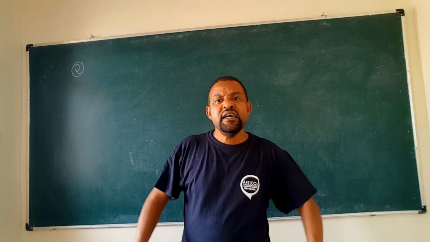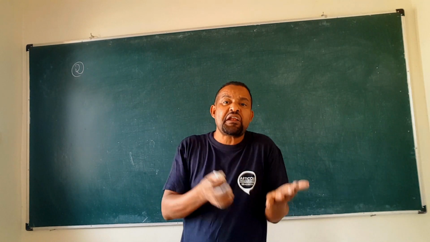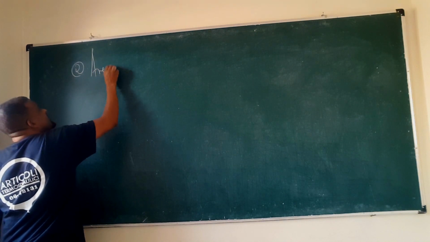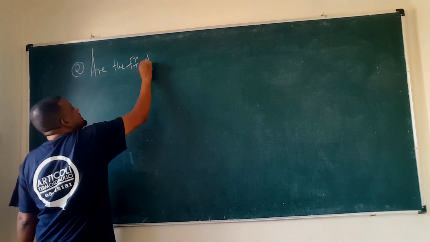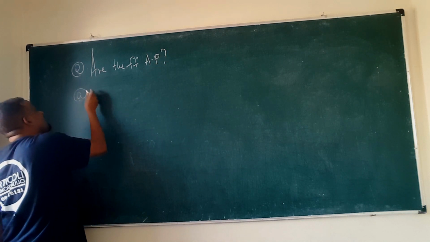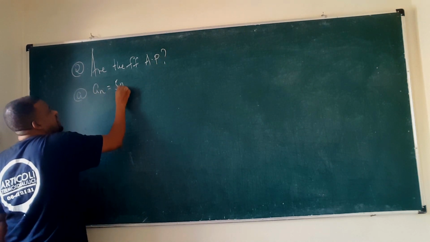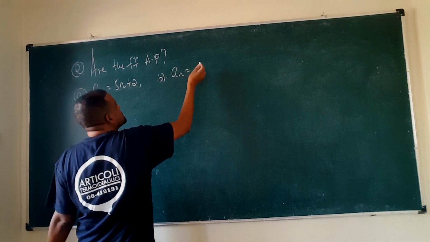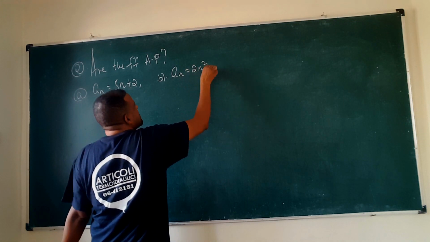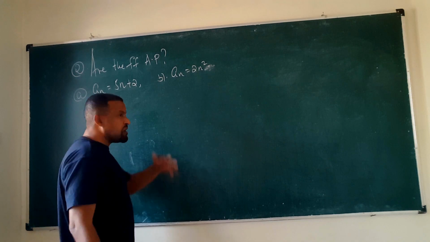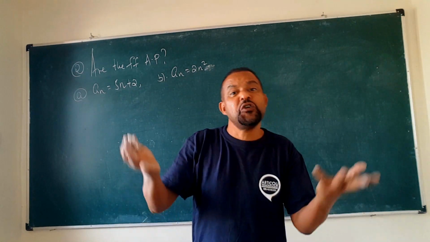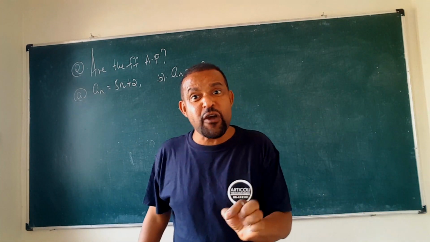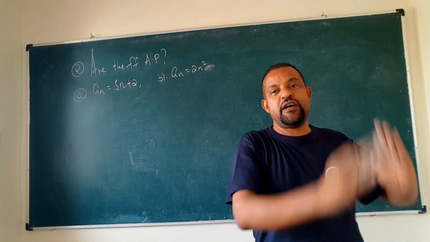It's very simple. Sometimes a formula is given and they ask whether it is a sequence or not. In the exercises in your book, they ask: are the following arithmetic progressions? For example, an is equal to 5n plus 2, or an is equal to 2n squared, or 2n squared plus 1, and so on. They ask whether these are arithmetic sequences or not. Now notice, an arithmetic sequence is a sequence in which the difference between two consecutive terms is what? Constant.